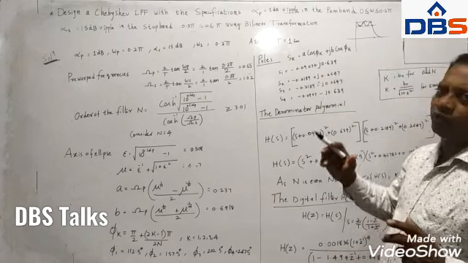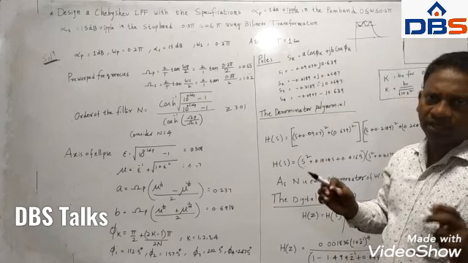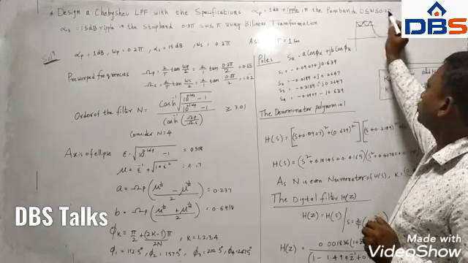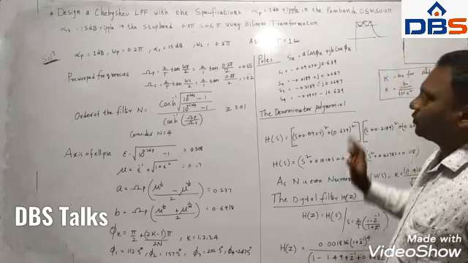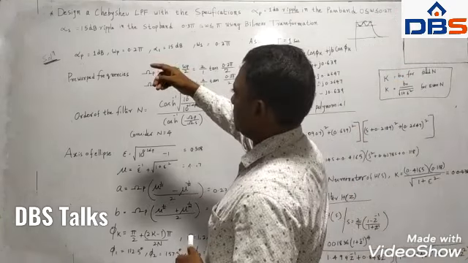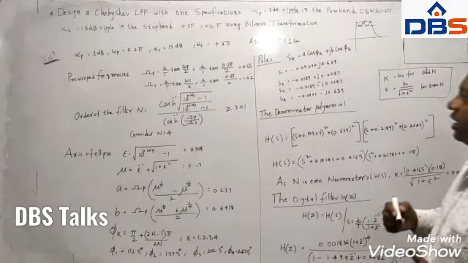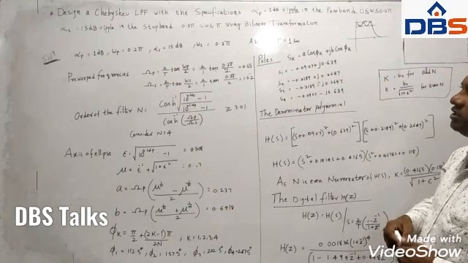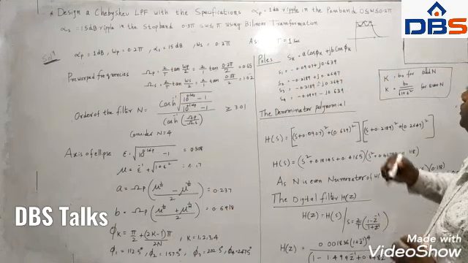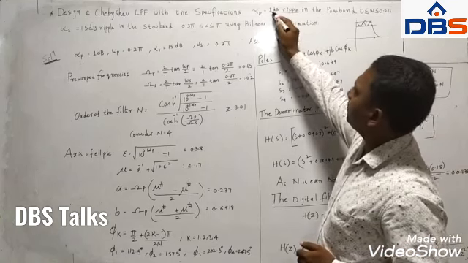The frequencies are 0 to 0.2 pi, which means it is a low pass filter specification, and alpha s is equal to 15 dB. Alpha s of 15 dB is comparatively more than alpha p.